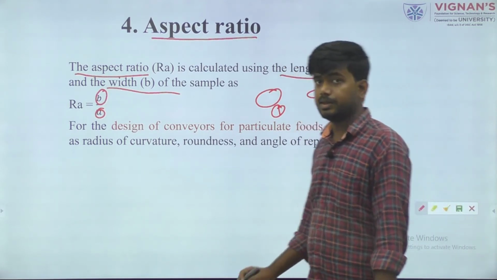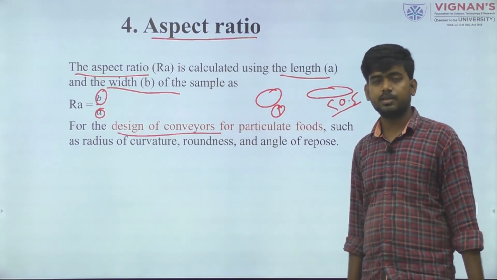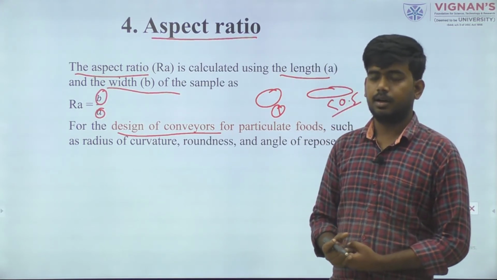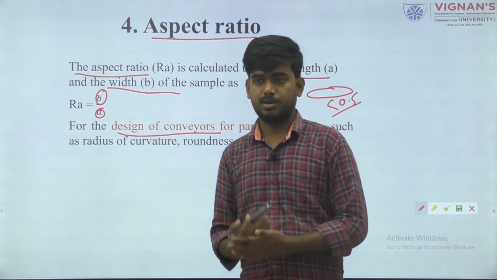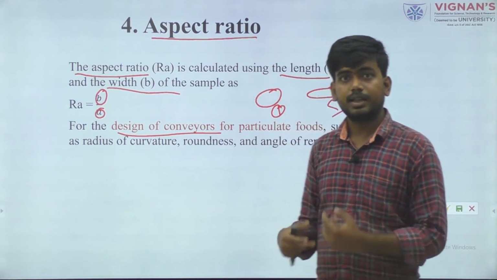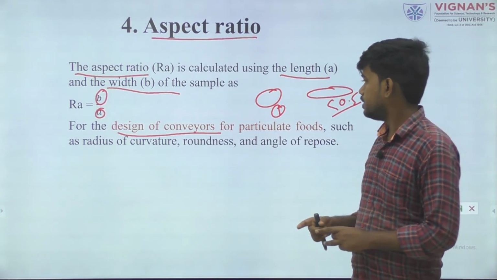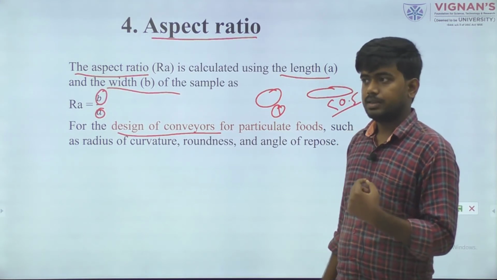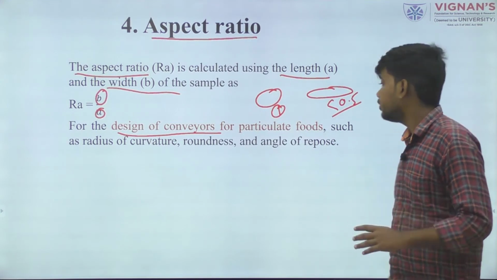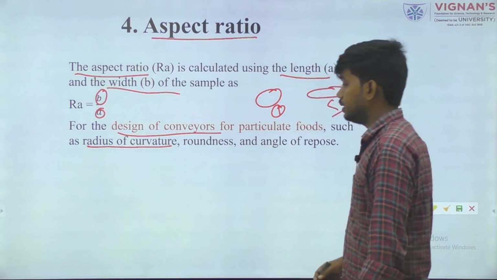So what is the need of this aspect ratio? It is for the design of conveyors. When you are sending any material through a conveyor, we should know the sphericity value or aspect ratio, roundness value, or angle of repose value. That will give us how much quantity we can transfer through this conveyor belt, and up to which elevation we can transport this material. For that, what is the radius of curvature, I will discuss later.